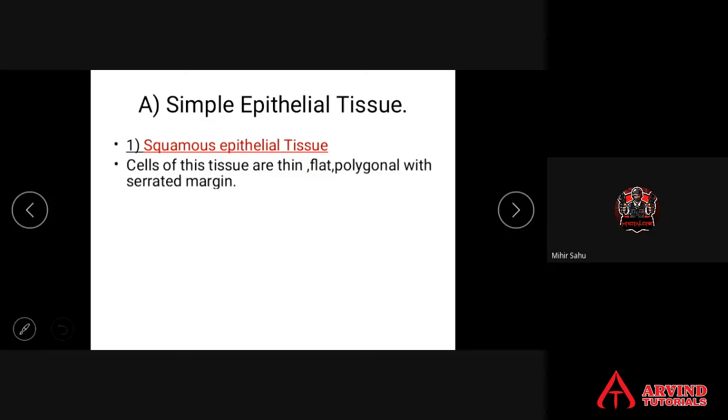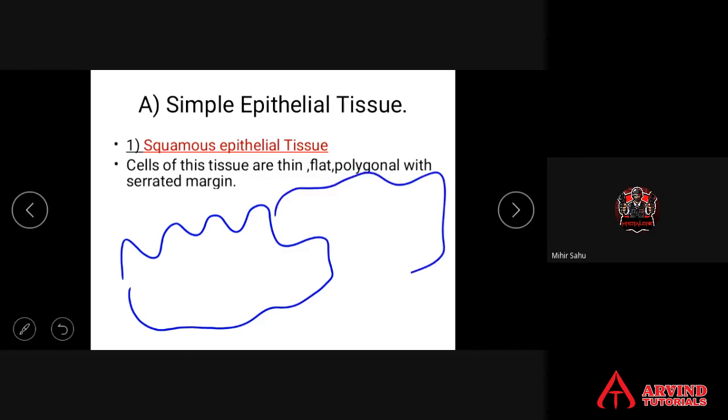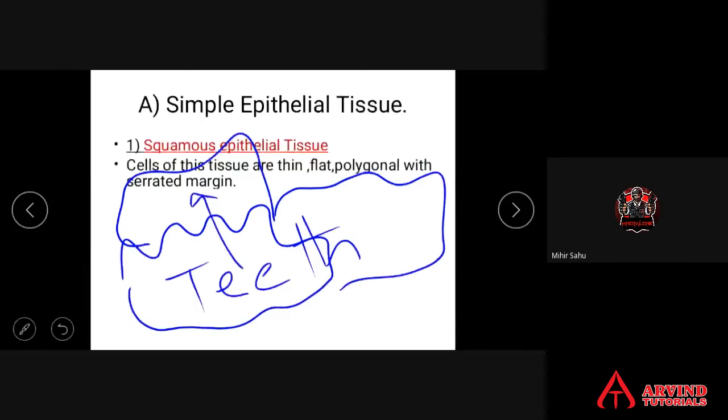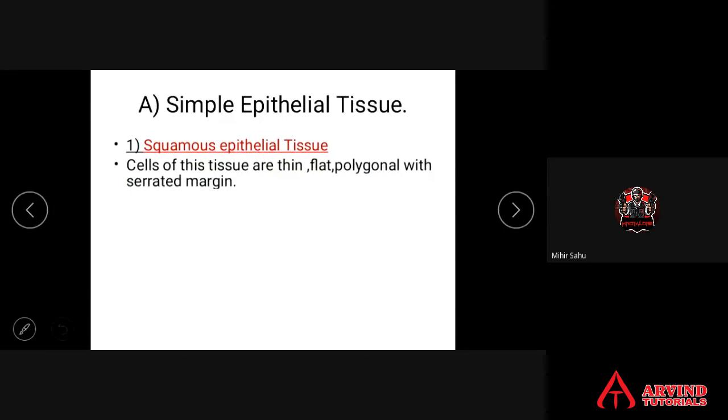Serrated margin बोले teeth-like margin, इसको serrated margin बुलाते हैं. So the cells of squamous epithelium are thin, flat, polygonal, many sided, and with a teeth-like or serrated margin.